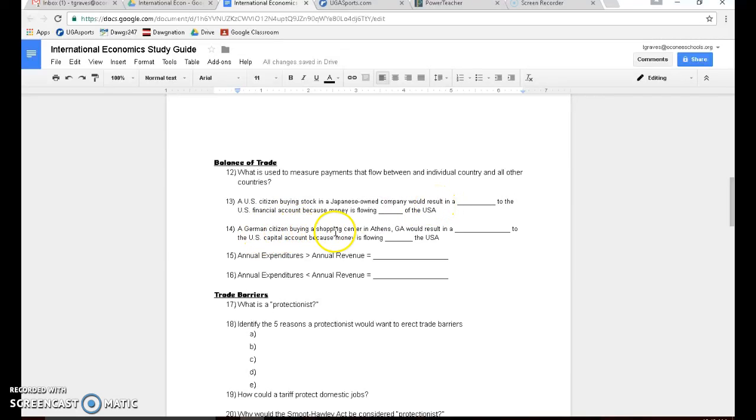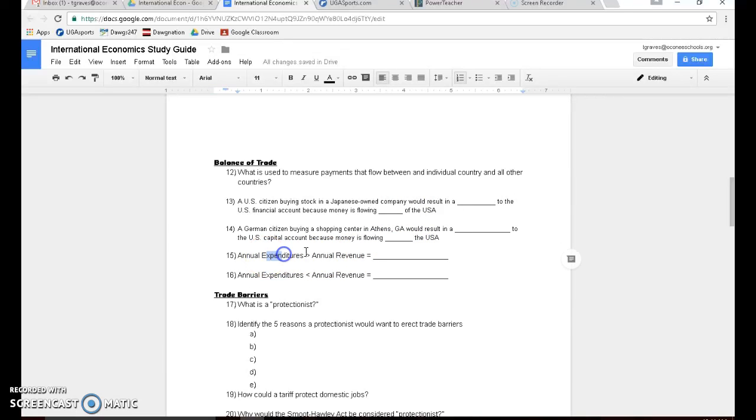A German citizen buying a shopping center in Athens, Georgia would result in a credit to the U.S. capital account because that German citizen, even though he's from Germany, is putting money into the U.S. economy. So that's money coming in as a credit to our account because money is flowing in to the USA.